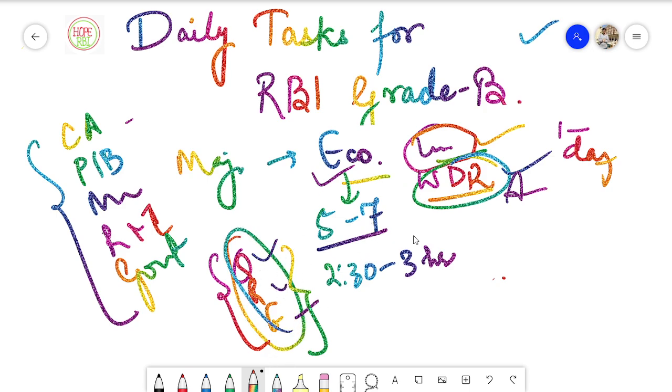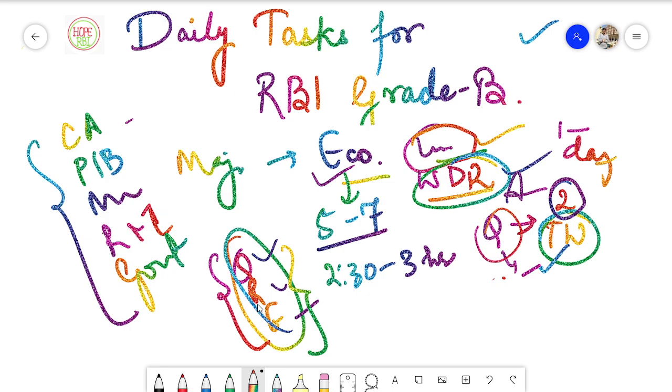And you also have to set targets for your daily preparation. For example, if you are studying quant from the basics, set a target of covering a topic. For example, set a target of 2 days to cover the topic of, let's say, time and work. Take this topic and cover as much as you can, every type of question that you find either on the internet or in the sources which I have discussed with you, or in any book which you are covering. You have to dedicate a certain amount of time to these, and you can daily dedicate almost 1 to 1.5 hours to quant or reasoning or English.